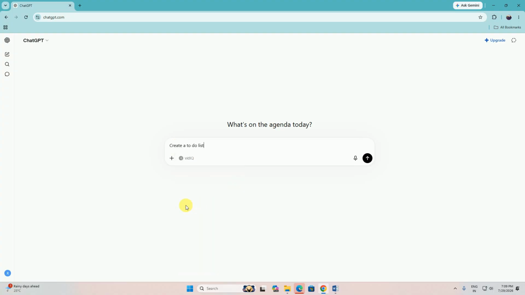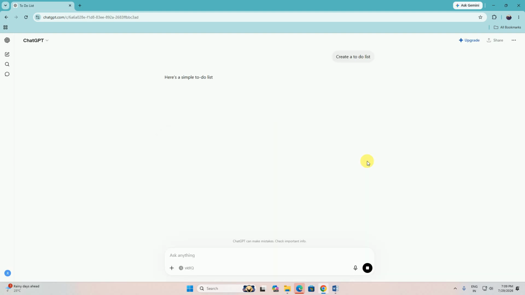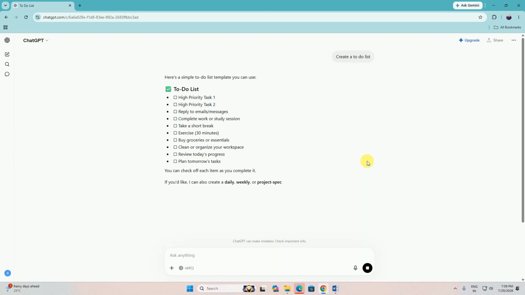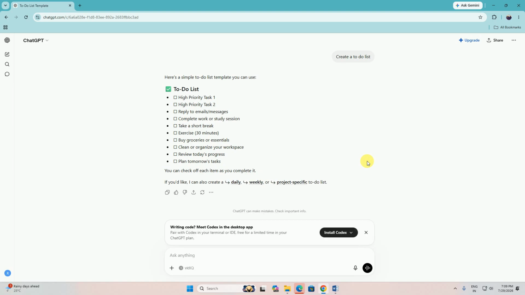Create a to-do list. ChatGPT gives this very effectively, with 10 topics. The high priority task first, and the second high priority task.